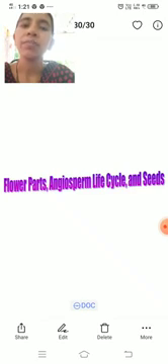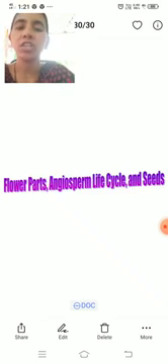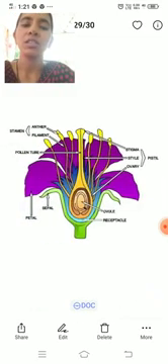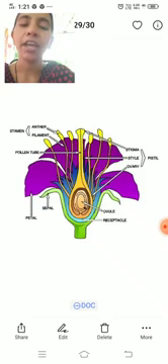When we observe the transverse section of an angiosperm flower, we can observe these parts. A typical flower has four different kinds of whorls: calyx, corolla, androecium and gynoecium. These four whorls are arranged on the thalamus of the flower.